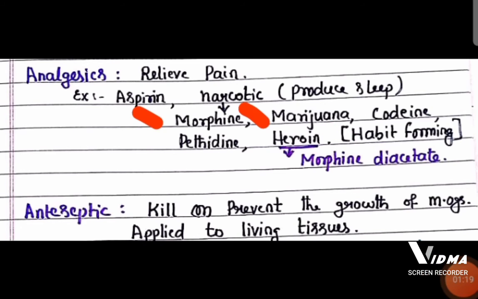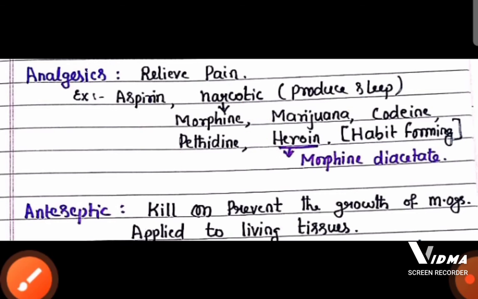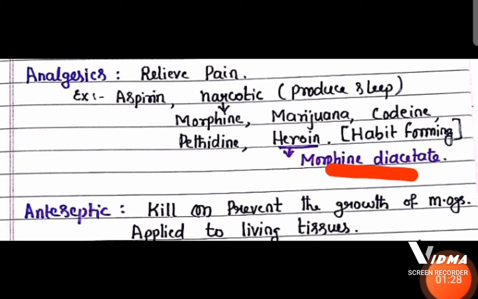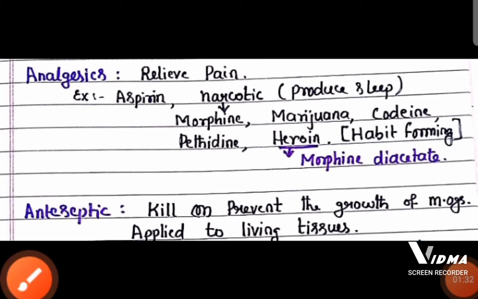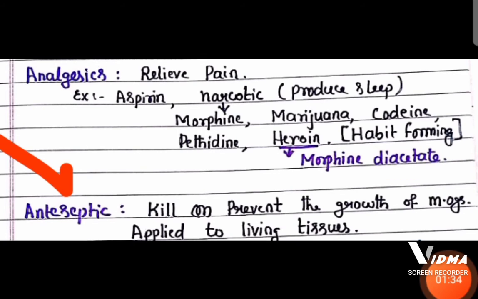Example: morphine, marijuana, codeine, pethidine, heroin. They are all the narcotic analgesics. And heroin, remember, it is the derivative of morphine. That's why it is called morphine diacetate. Heroin is morphine diacetate.